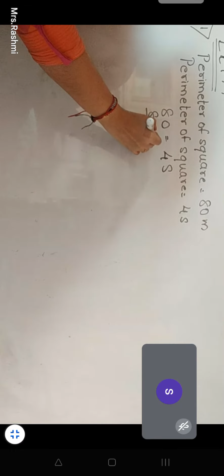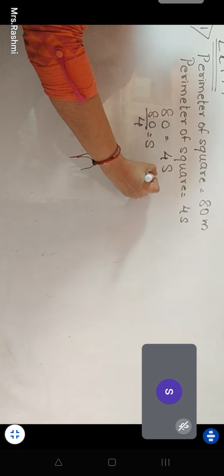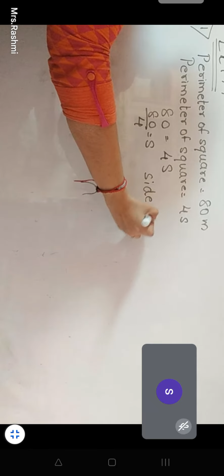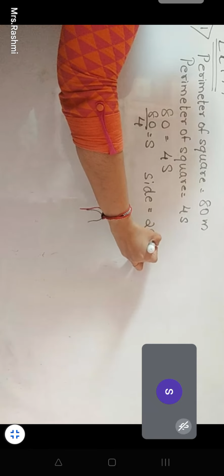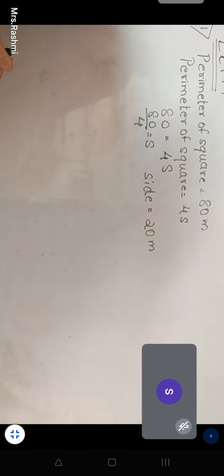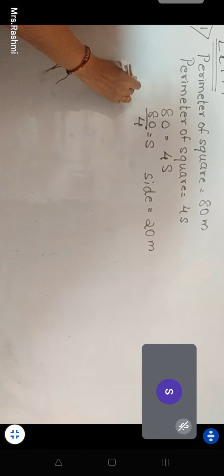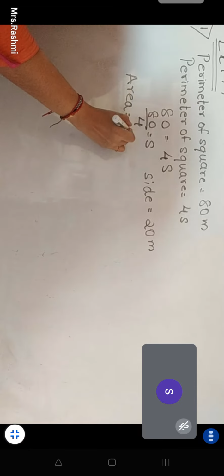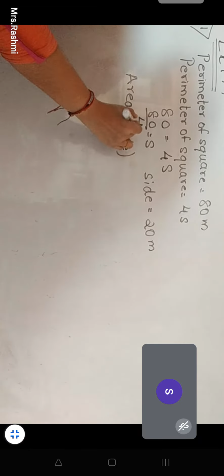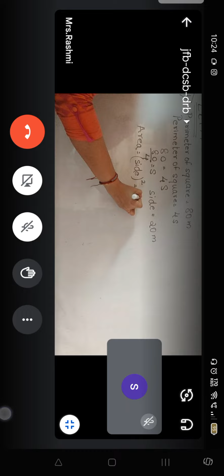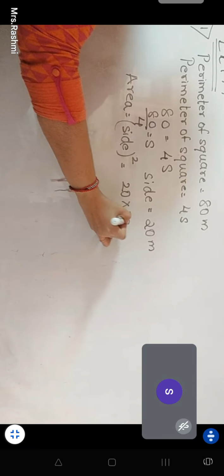First, let me solve. So side will be 20 meters. And then we are going to find the area. Area is side multiplied by side. That is 20 into 20.